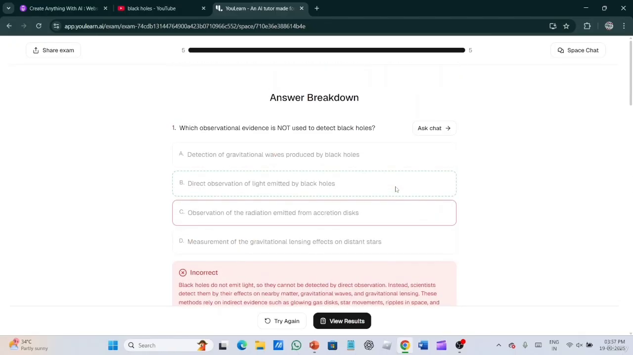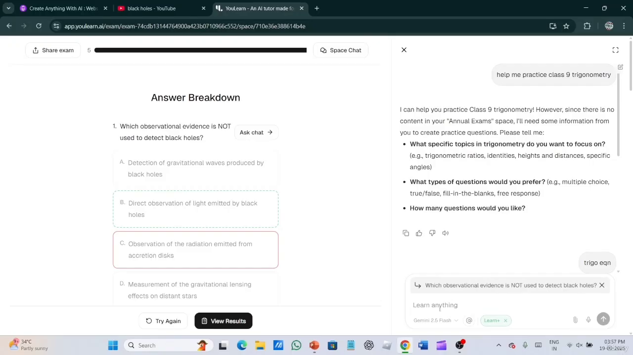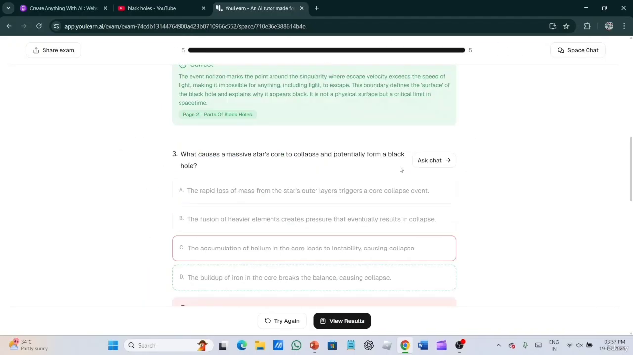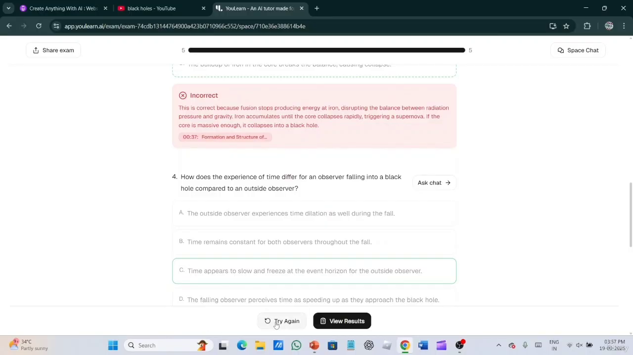Now, if you have a doubt in the first question about why it is incorrect, you can go to Ask Chat. It will open here and you can ask the doubt, and it will immediately answer the question and clarify your doubts. So this is a very flexible system. You can also click on try again. It will generate new questions, and then you can give the exam again.